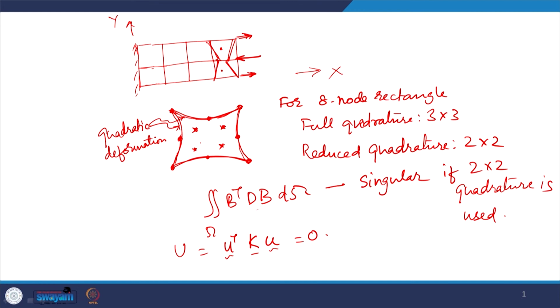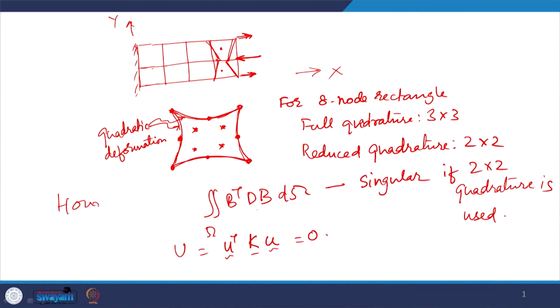So, this is obviously wrong. This is not a zero strain energy mode. So, this is what we call hourglass instability. If you see this, this deformation looks like an hourglass figure, and this is also like an hourglass figure.